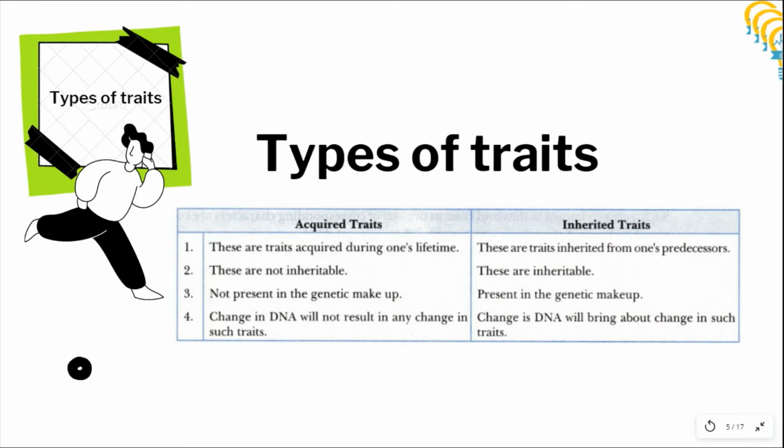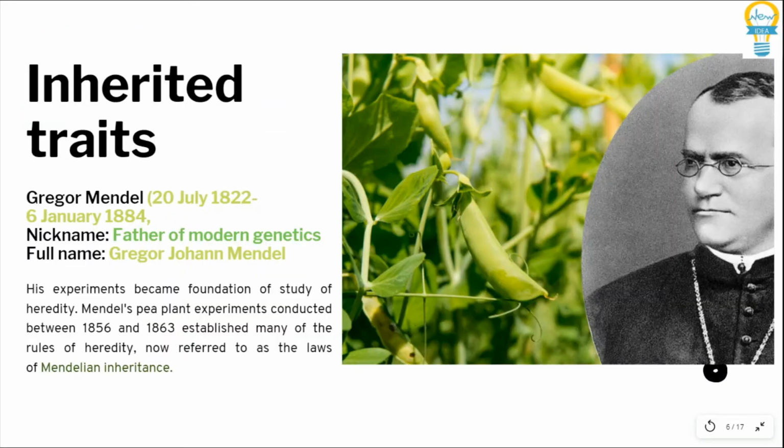An apple tree produces more apples. The individual characteristics of every living thing, even microorganisms, are controlled by traits. Next, types of traits. Traits are classified into two types: inherited traits and acquired traits. The traits that come from the parents are called inherited traits, and the characteristics and skills we learn during our lifetime are called acquired traits.